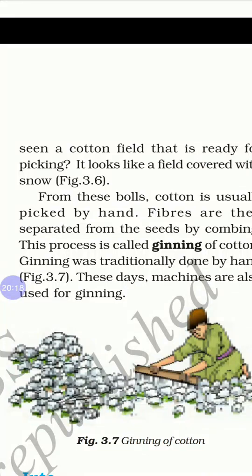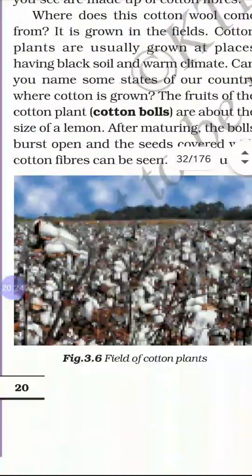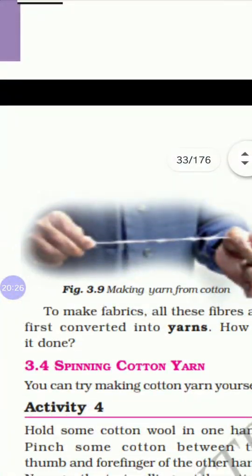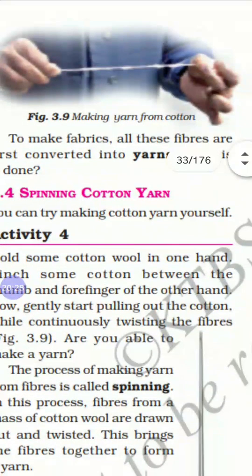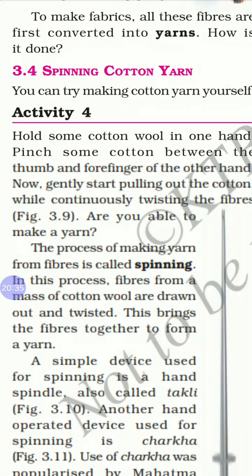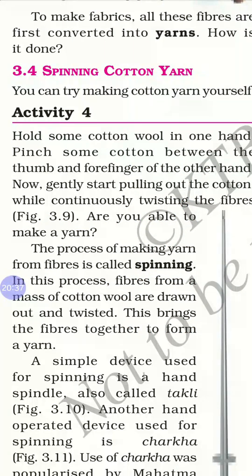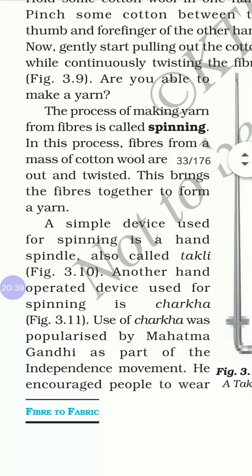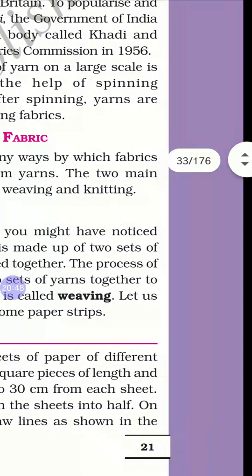Then we take cotton and try to convert it into yarn. Yarn means thread. The process of making yarn from fibers is called spinning. Joining many fibers and twisting them to give a thread, that is called spinning. Charka will do the job.